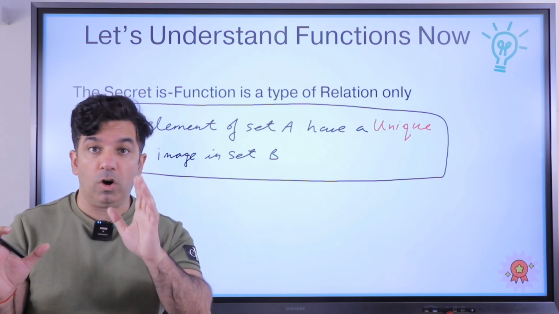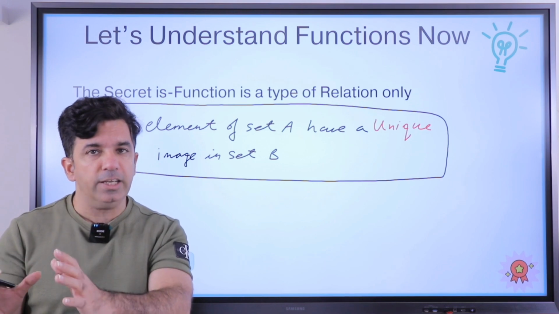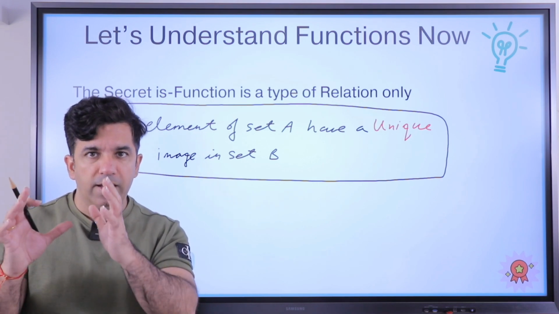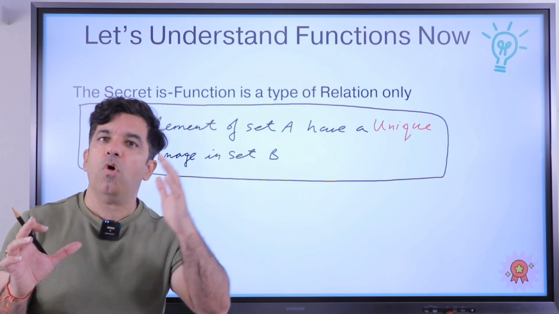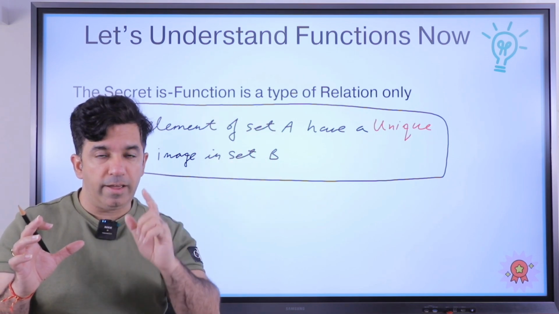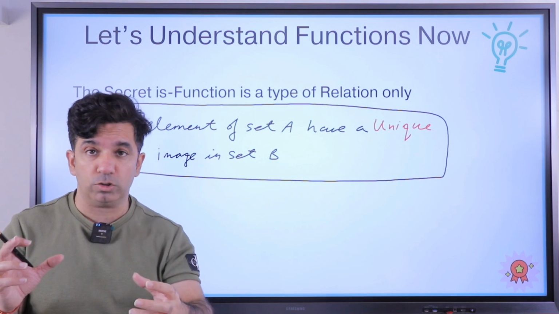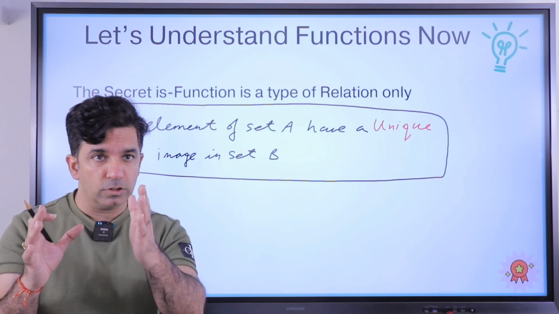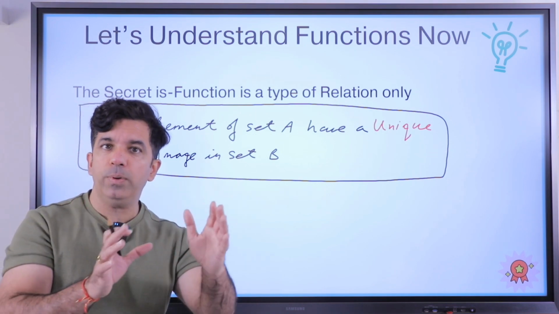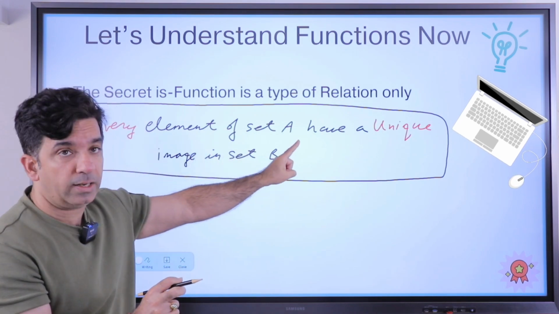So for a relation, now listen to this, this is the most important thing. Any relation which we have seen would be called a function, if it fulfills certain conditions. Function is like the next category of relations. So exactly what are those conditions? A relation would be called a function only if, just listen to this line.